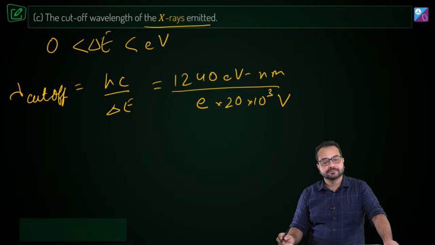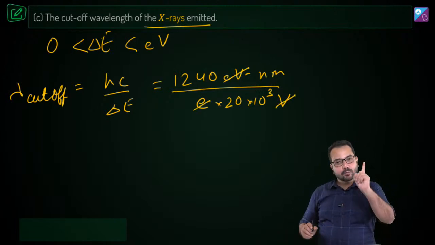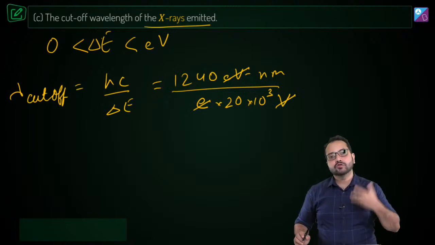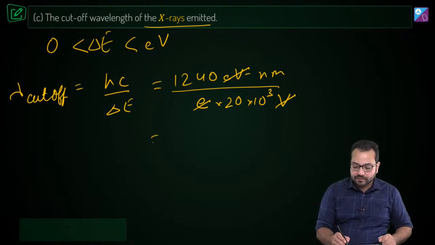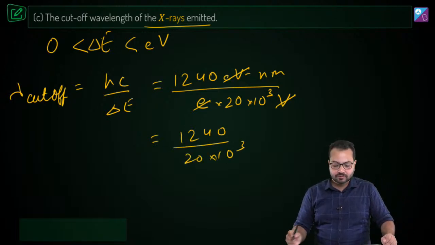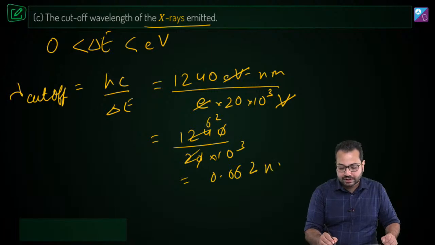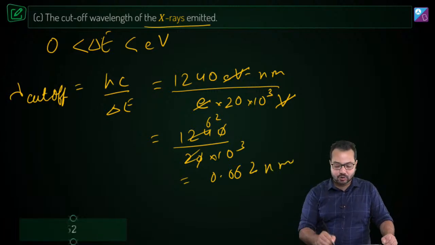Is that correct? Okay, so one electronic charge into volt is going to become 1 electron volt. So we are left with 1240 upon 20 × 10^3. Is that correct? Okay, so this 0 and this 0 cancel, so this becomes 62, and this is going to give us 0.062 nanometer, and that is going to be our answer.